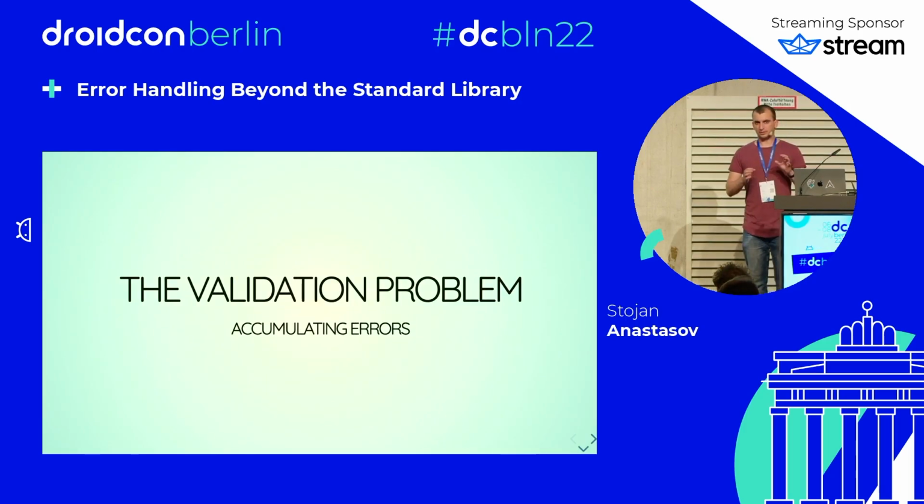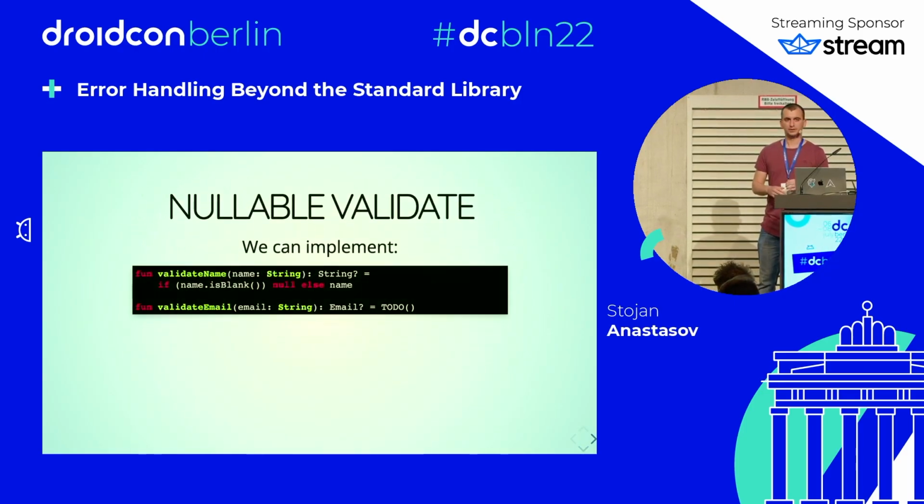So let's talk about the validation problem first and how we can accumulate errors. If we use the strategy of returning nullable types in case of error, we can implement the validate name function that takes the name as a string and returns a nullable string, which is null in case of an error. Here, if the name is blank. We can also implement a validate email function that takes a string and returns a nullable email.